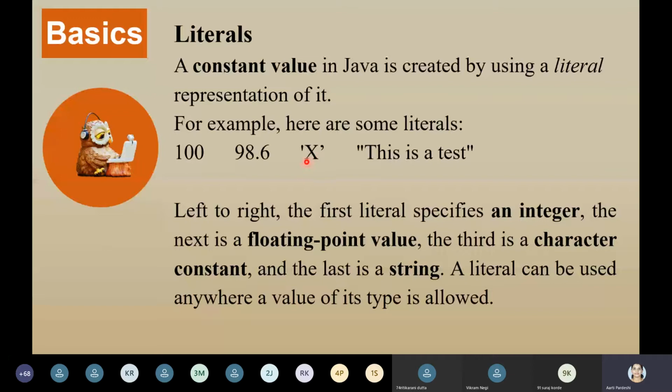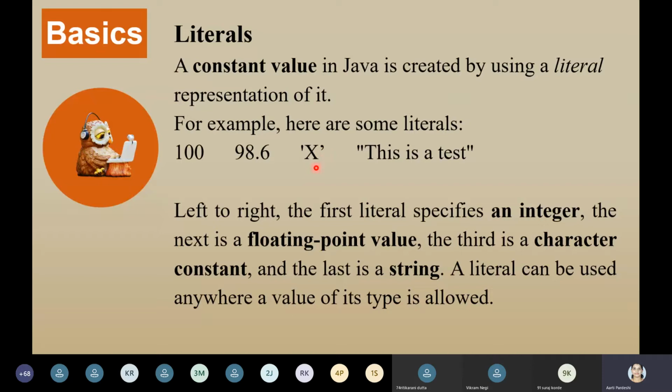Not like Python. In Python, you have many versions of it. Within single quotes allowed, within double quotes allowed, triple single quotes allowed, triple double quotes allowed. So it's not the case with Java. In Java, it's compulsory. If single quotes are there, it means that it's a single character, capital A to Z or small a to z. That's it.